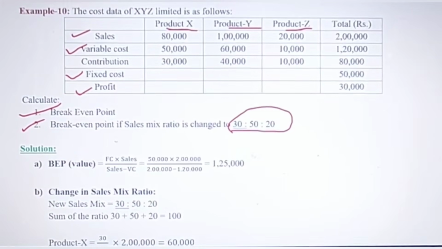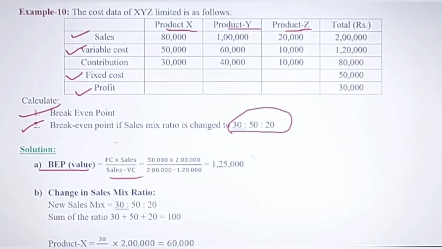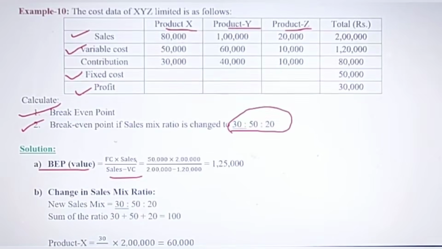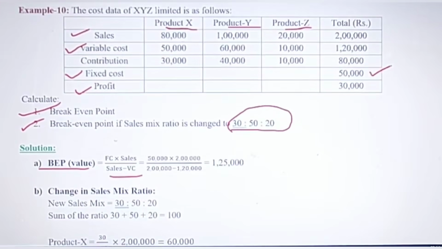So to calculate this, first calculate BEP in value. So we can straight away use this formula. Otherwise, first quantity, then value, like that also we can find. So to calculate value, fixed cost into sales. Fixed cost here is given as 50,000 into sales. Sales here is 2 lakhs, right? 2 lakhs, that means this value, right? And divided by sales minus variable cost, so you get